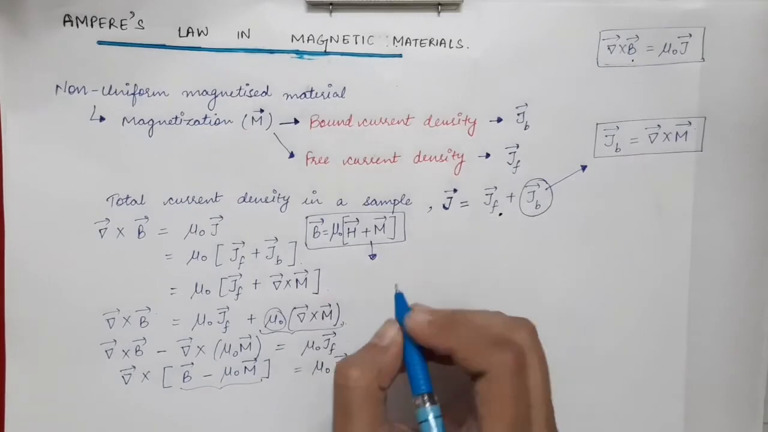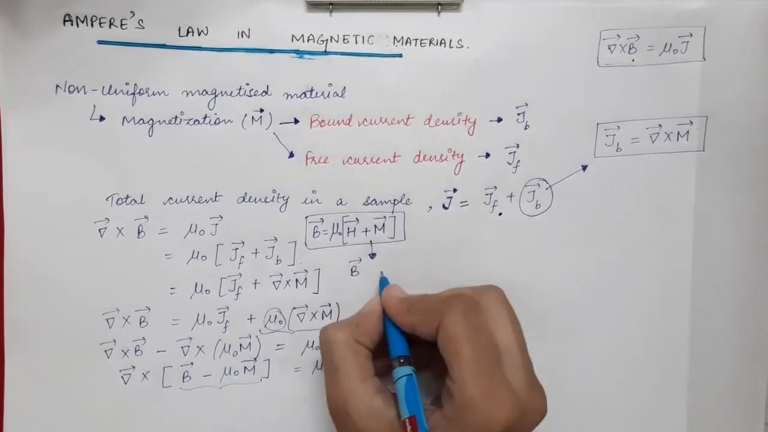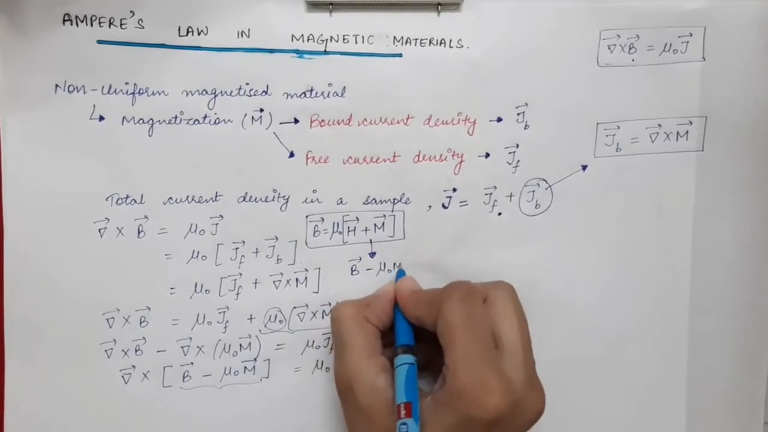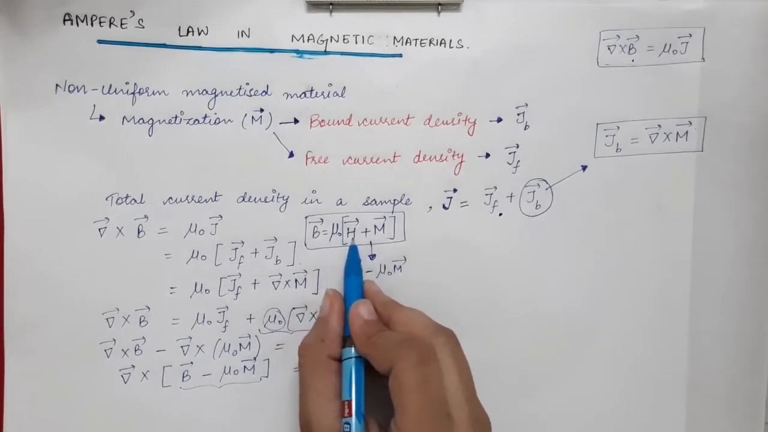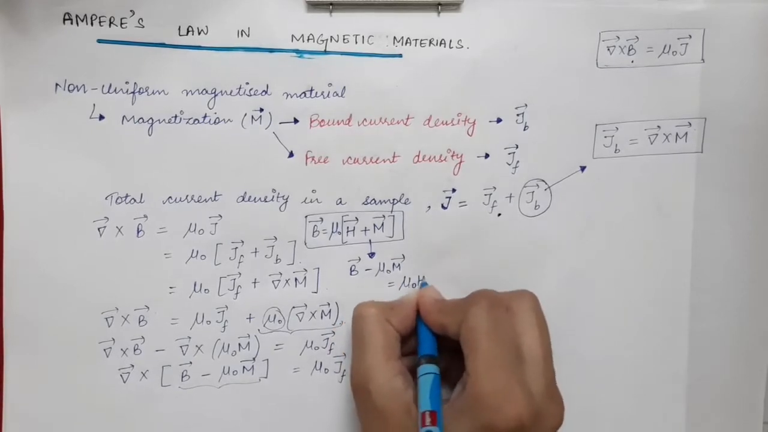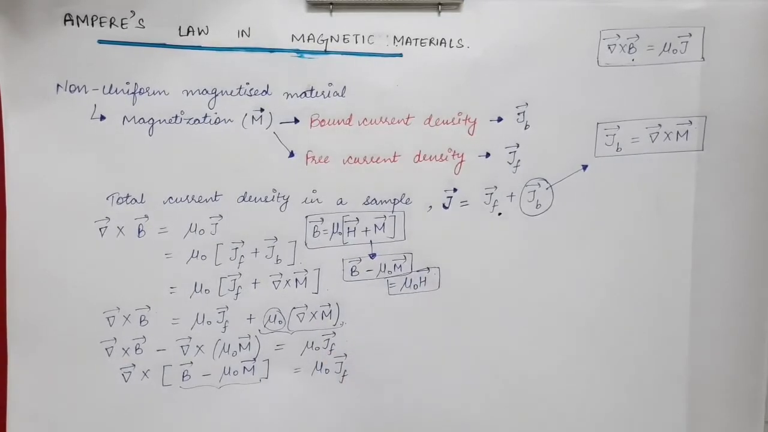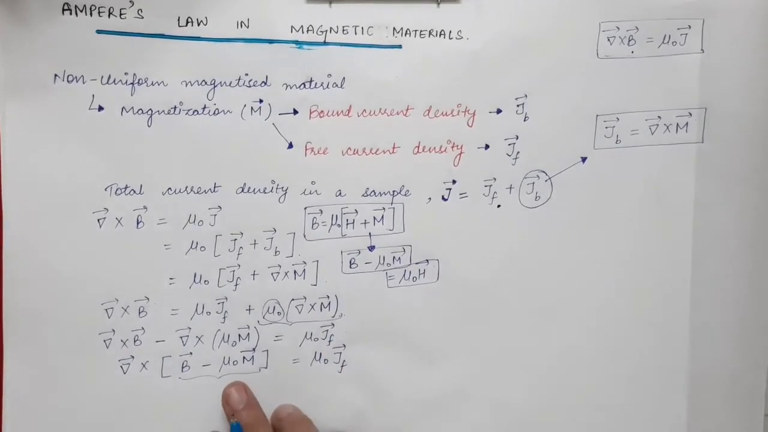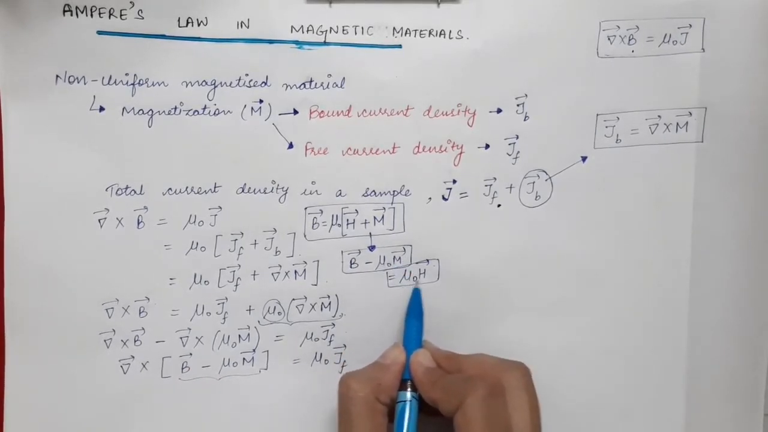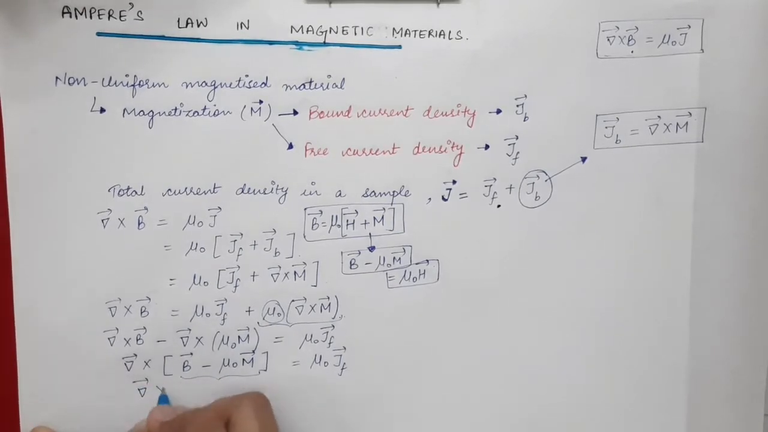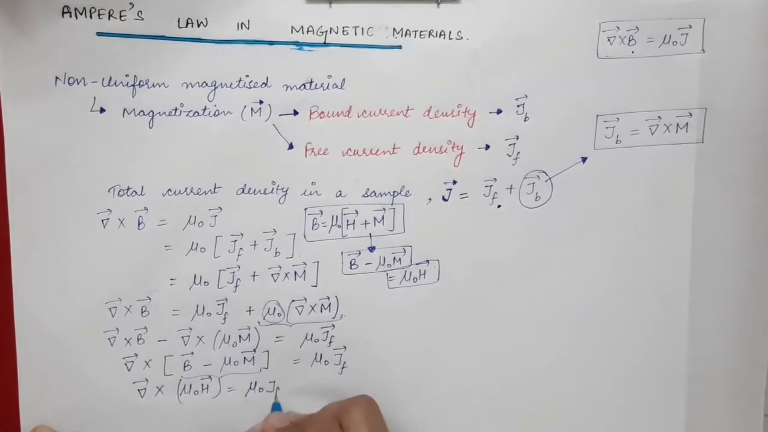So from this equation, if you solve it, you will get B vector minus mu naught times m vector, which will be equal to mu naught times H vector. So over here we can replace B vector minus mu naught times m vector by just mu naught times H vector. So you will have curl of mu naught times H vector is equal to mu naught times JF vector as it is.